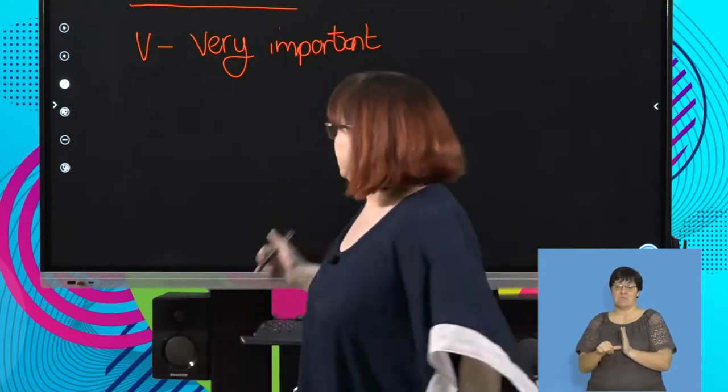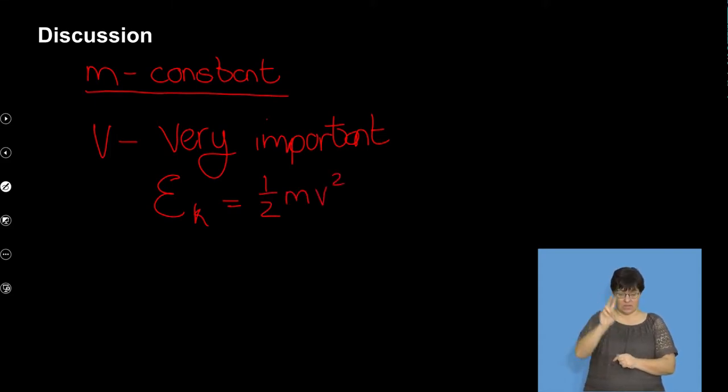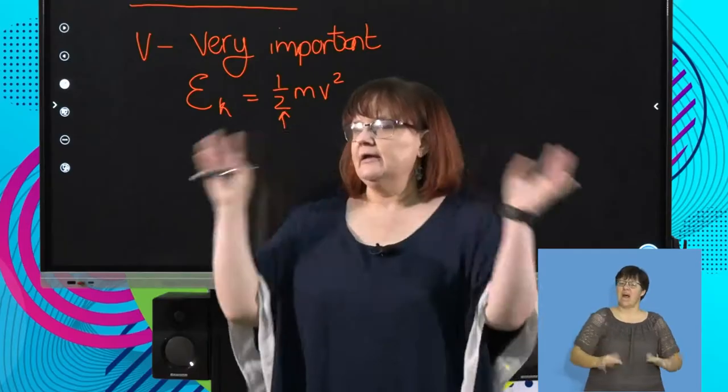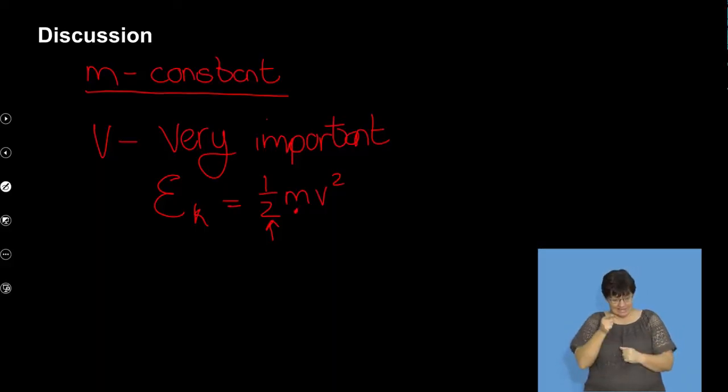Okay? Because if we look at the equation, we know that EK equals a half mv squared. The half is a constant. That's not going to change. We're not going to worry about how we got to the half. That doesn't matter. But mass is directly proportional to the kinetic energy.